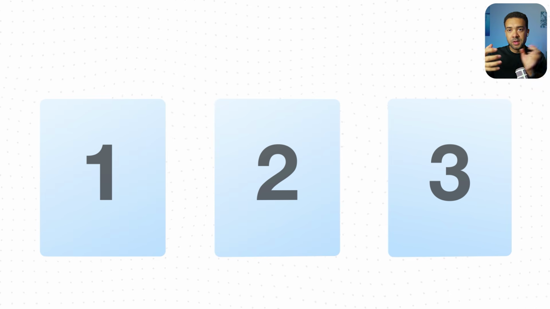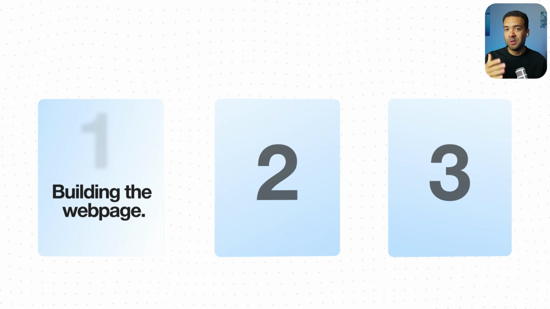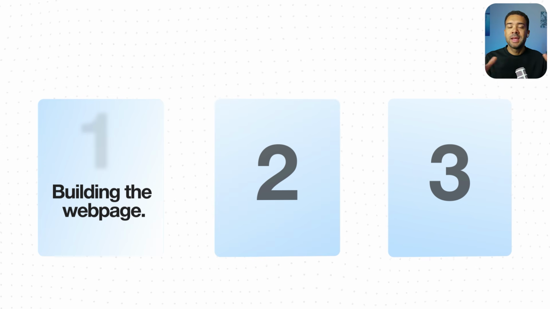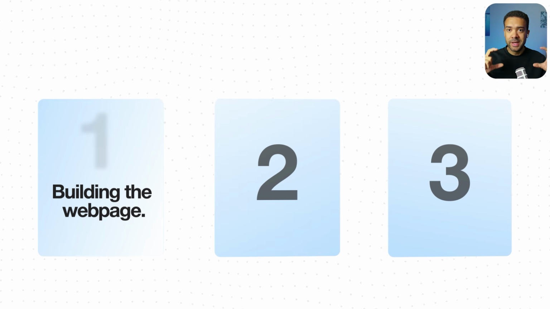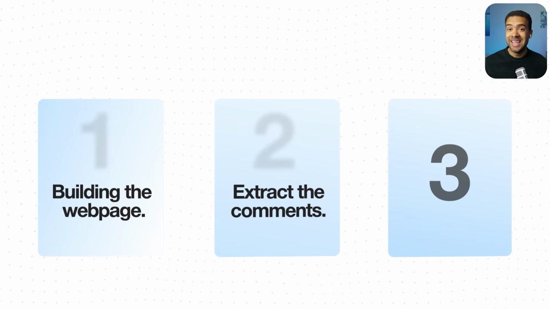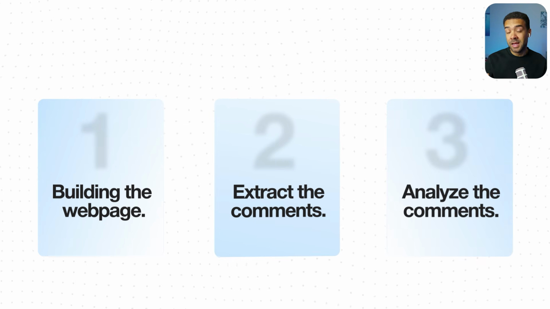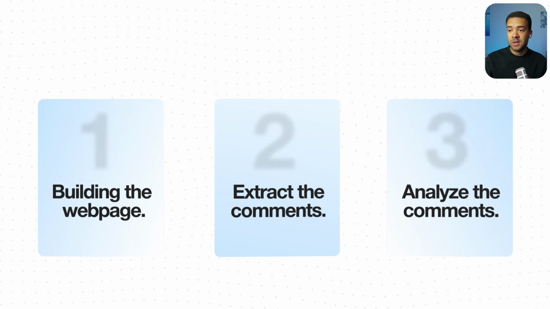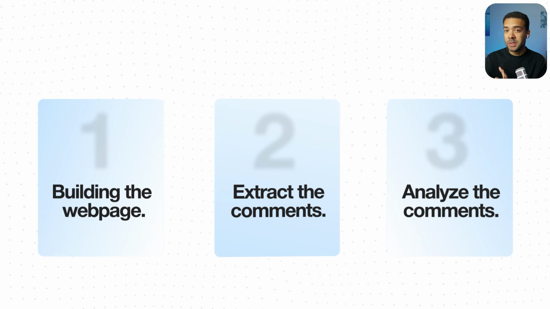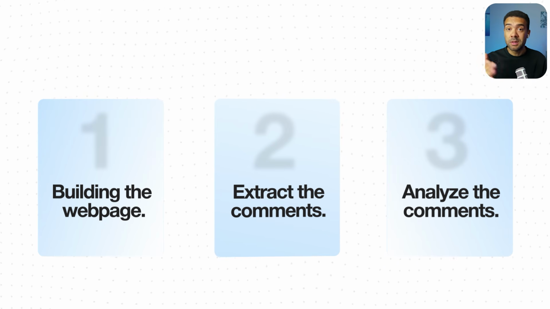So to put this all together, there were 3 parts that were necessary. The first part was finding a way to build that page you just saw that lets me paste in the YouTube link and actually displays the video ideas. Secondly, I needed a way to extract the comments from any YouTube video that I choose. And thirdly, I needed a way to analyze all of those extracted comments to find patterns in what people were saying to come up with those new video ideas. So here are the tools I use to achieve each of those 3 steps.